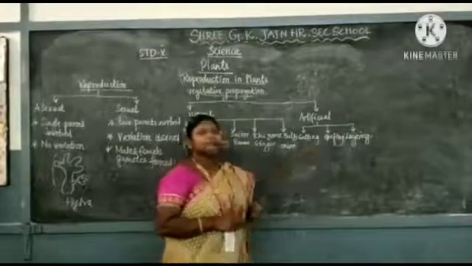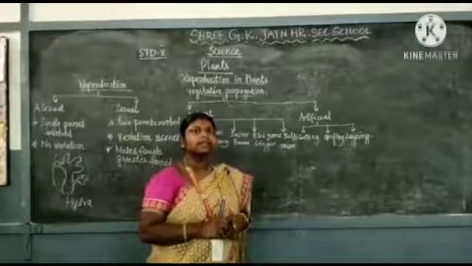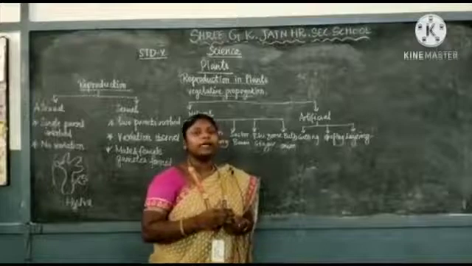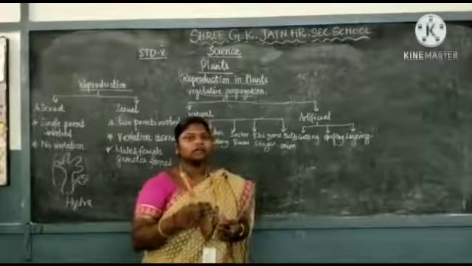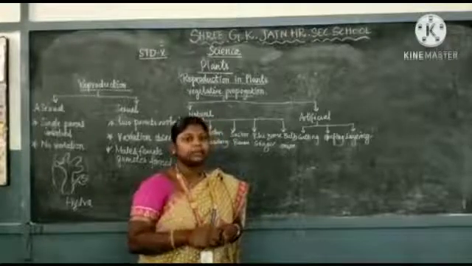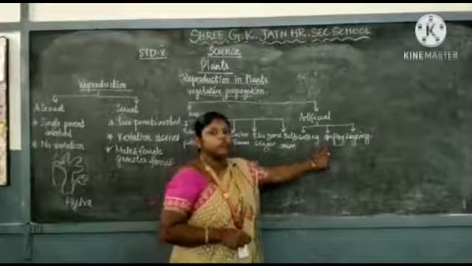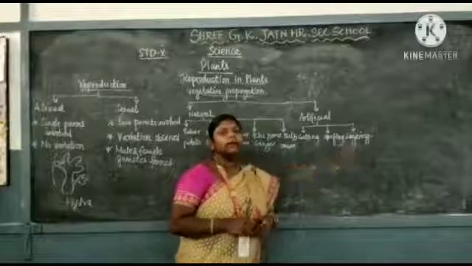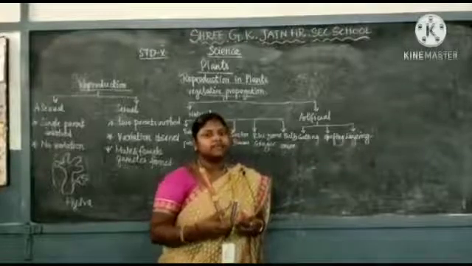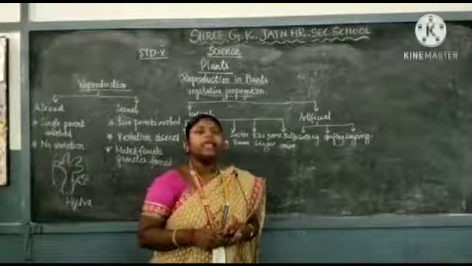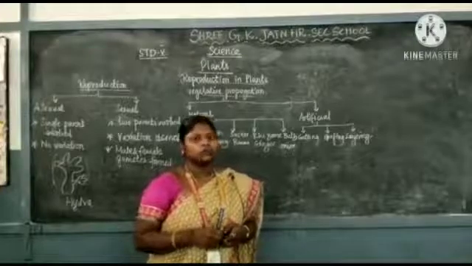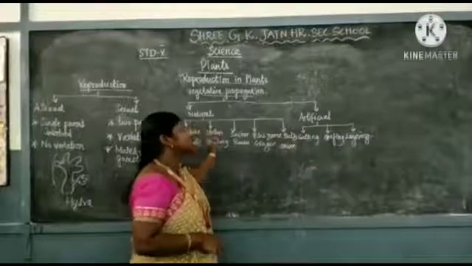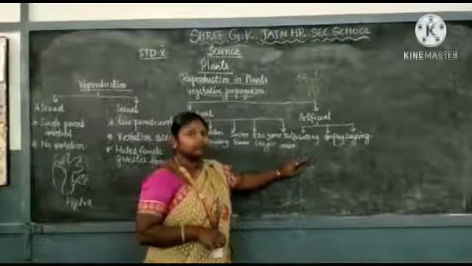Now, we will see the grafting. Grafting is nothing but, we will see in the mango plant. If I am cutting a mango plant and one part of the plant is attached to another plant, it will grow as a new mango plant. That is known as grafting. And the layering. If I bury a jasmine stem into the soil, it grows a new plant of the jasmine. That is known as layering. So these are the vegetative propagation of the plant.